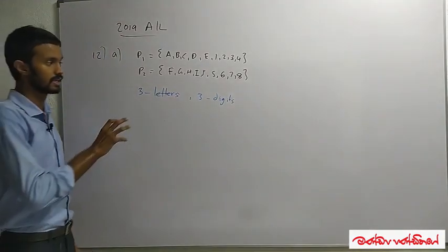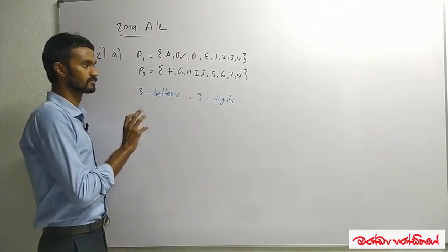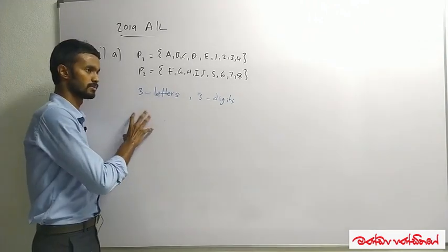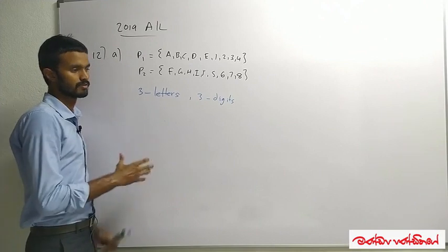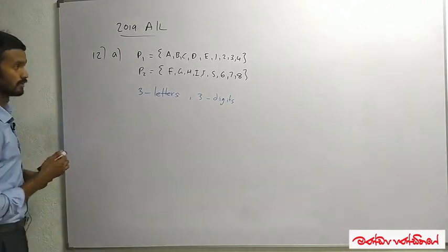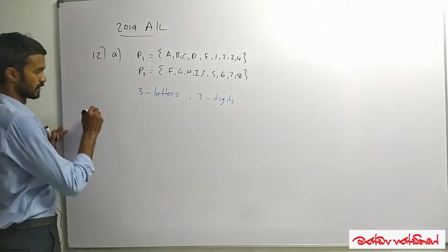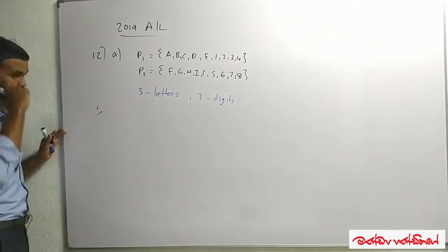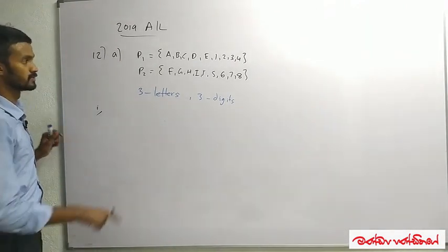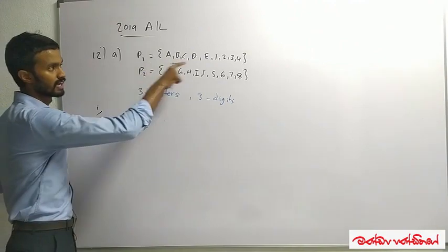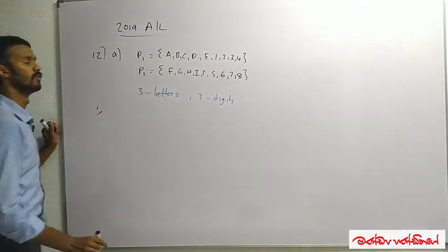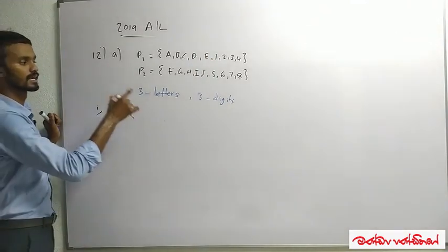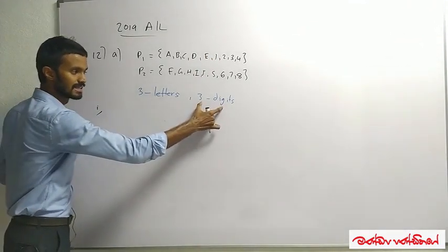And the main thing, I'm not doing the simplifications much because I need to reduce the time of the video. So if you can do the simplification by yourself, I won't be doing it here. Okay, the first one, all the elements should be chosen only from P1. So that means we have the set P1, there are 5 letters A, B, C, D, E, and we have 4 digits 1, 2, 3, 4.